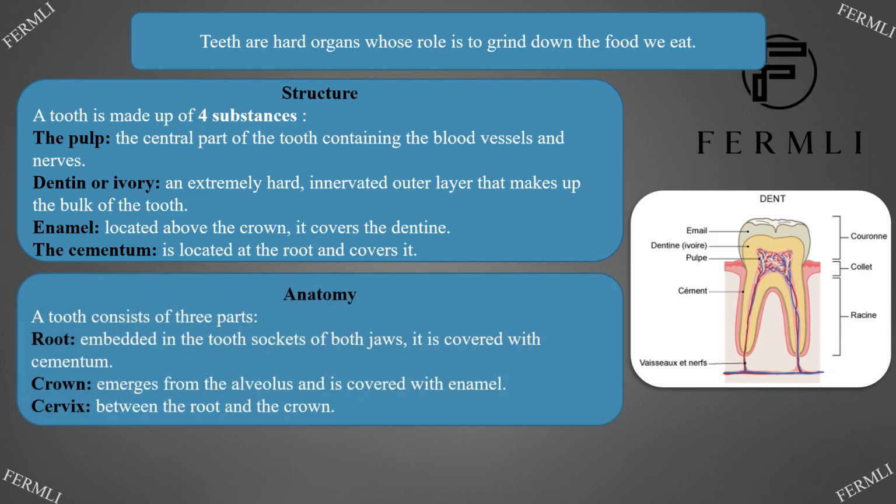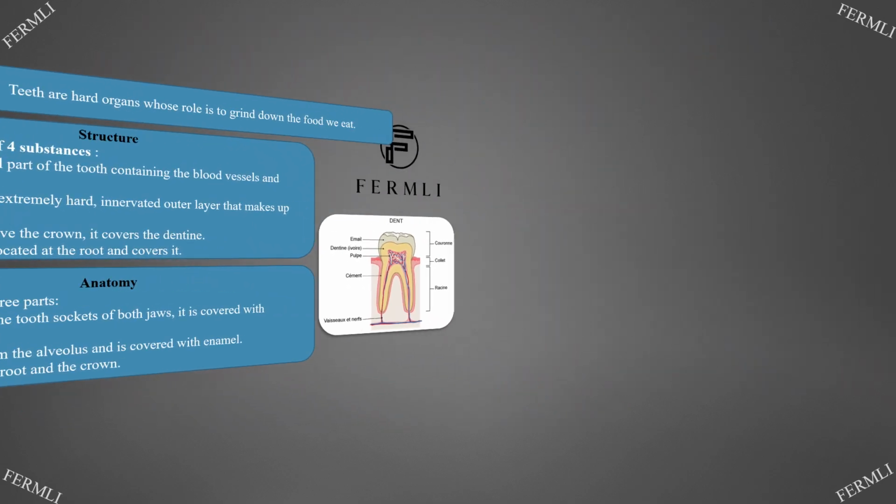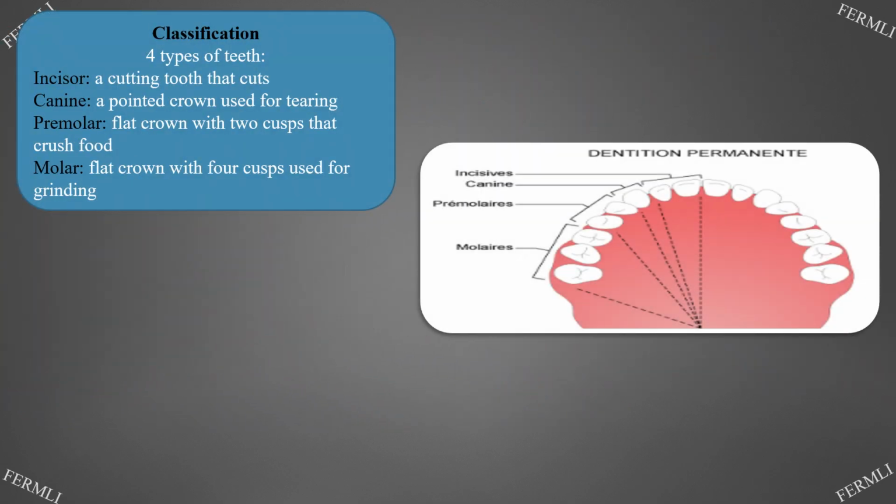Anatomy. A tooth consists of three parts: the root, embedded in the tooth sockets of both jaws, covered with cementum. The crown, which emerges from the alveolus and is covered with enamel. The cervix, between the root and the crown. Classification. Four types of teeth: incisor, a cutting tooth; canine, a pointed crown used for tearing; premolar, a flat crown with two cusps that crush food; molar, a flat crown with four cusps used for grinding.